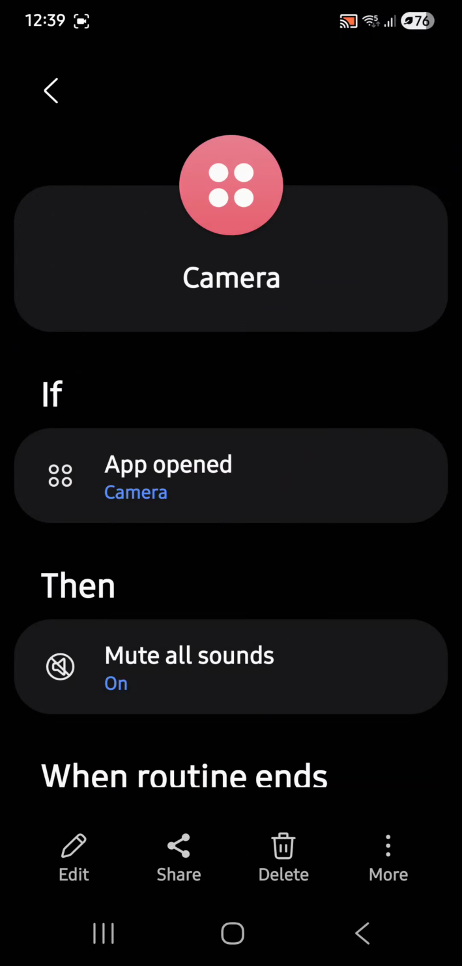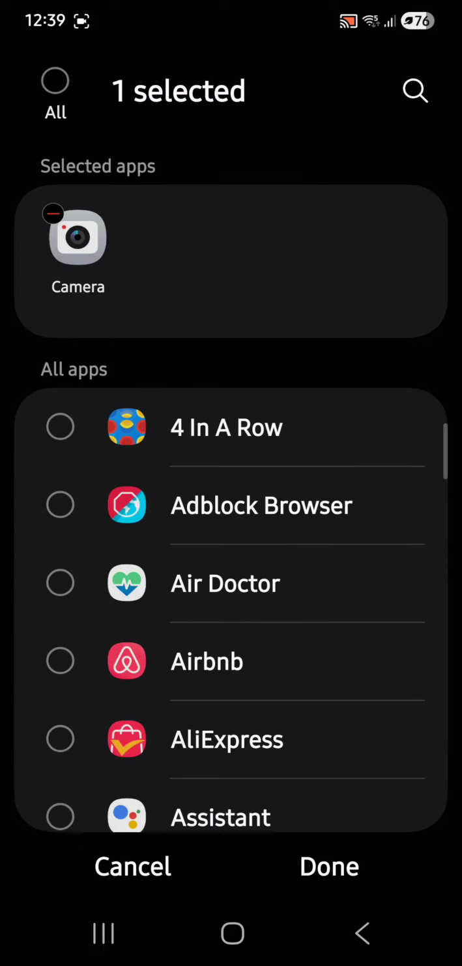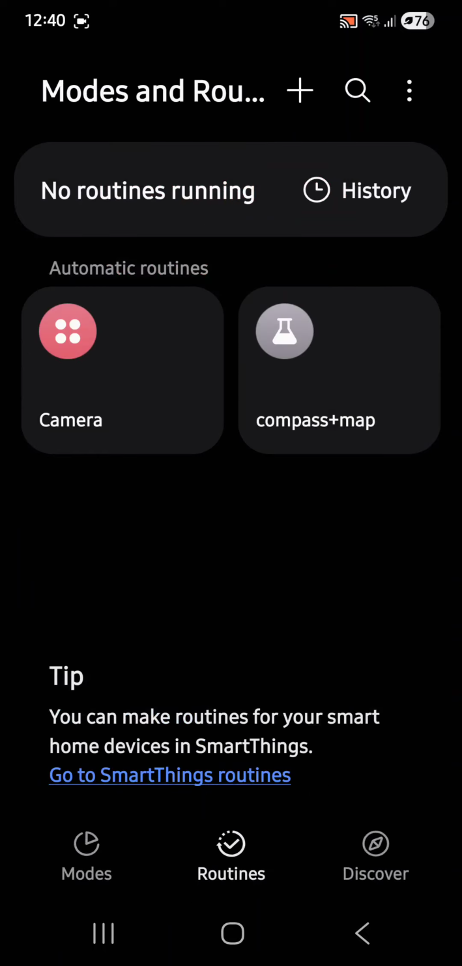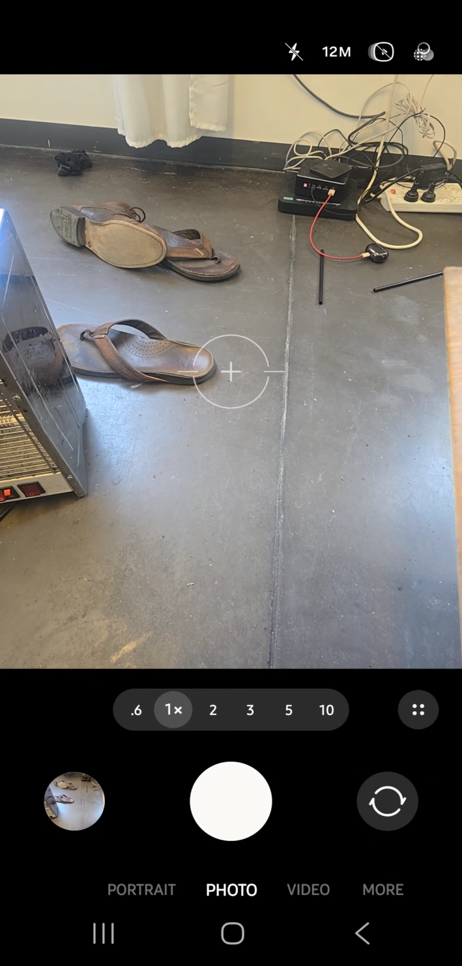Here's what I've done. If open camera, then mute all sound. That's it. Done. No noise.